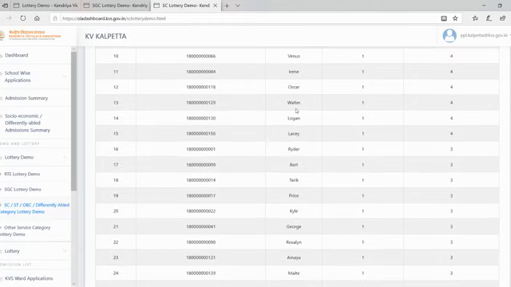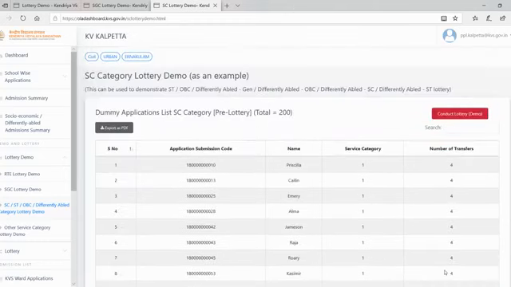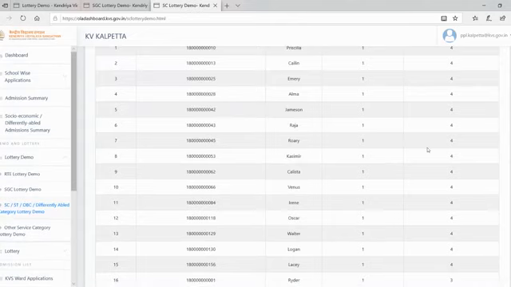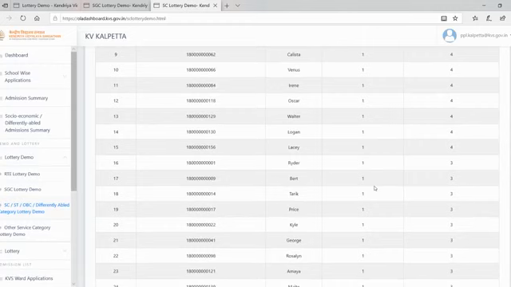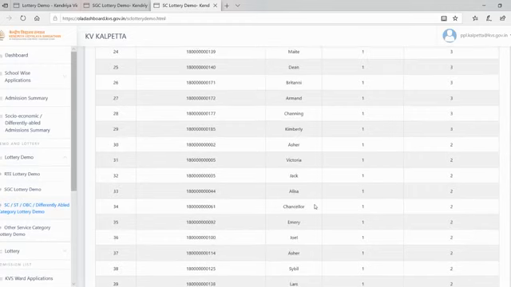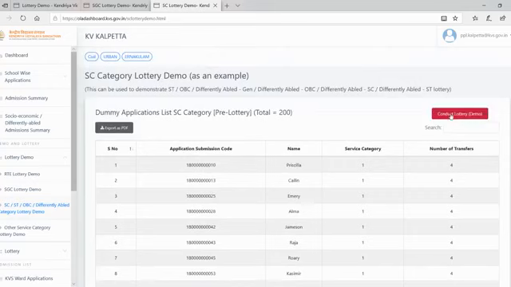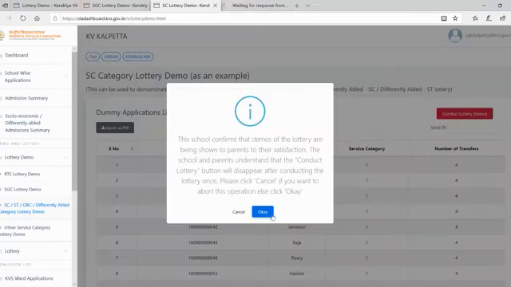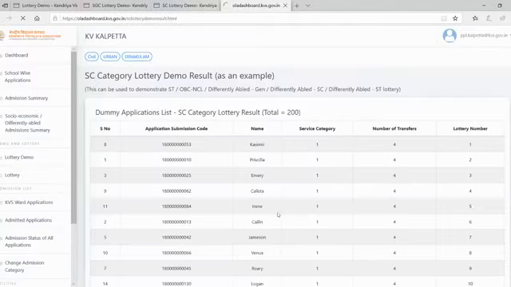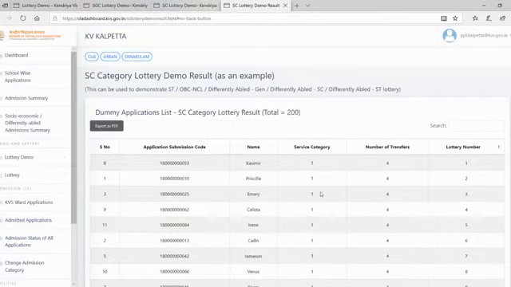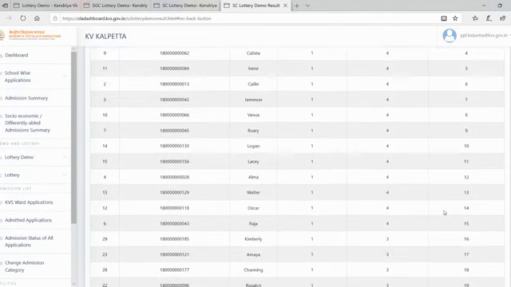So here also when we conduct the lottery, what will happen? First, the 4 transfers will be given priority, and in that the lottery will happen. Then in 3 transfers the lottery will happen, then in transfer 2 the lottery will happen. Then it will go to category 2, maximum transfers. Okay, so again I will show you this. Again, see, this is category 1. In 4 transfers, the lottery number is complete.